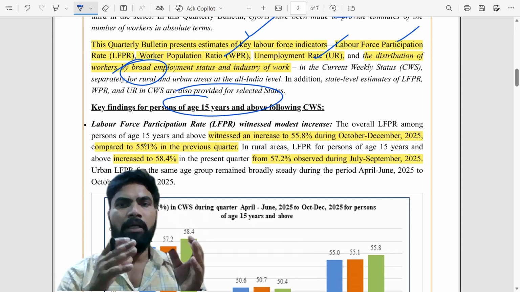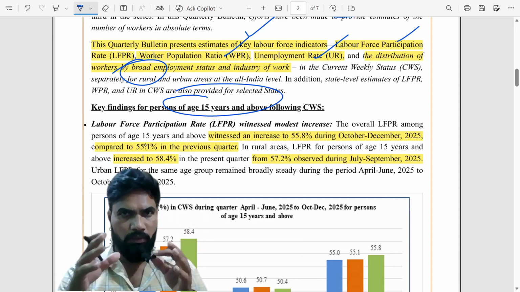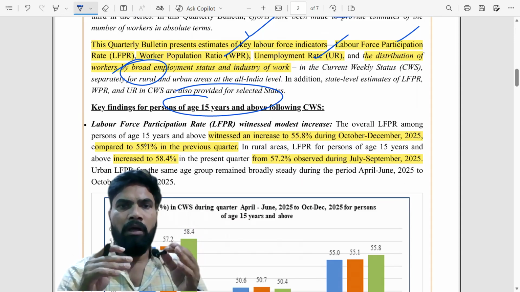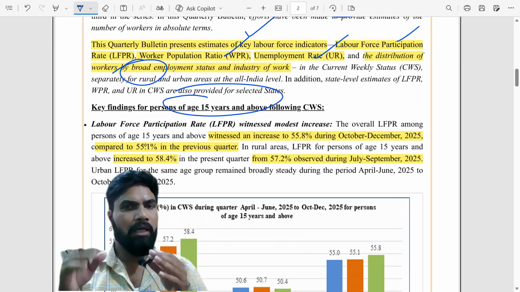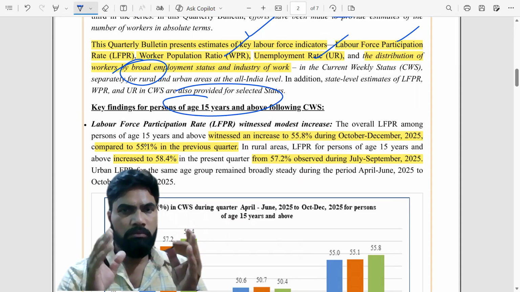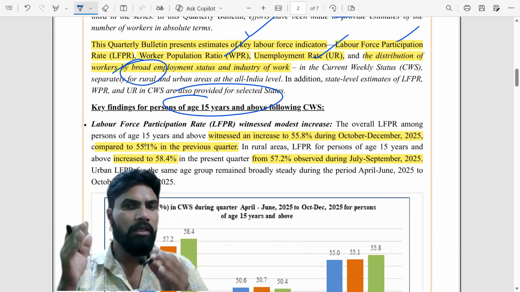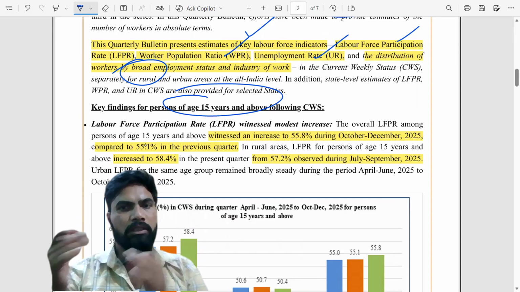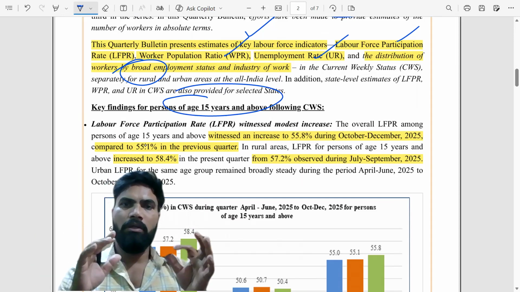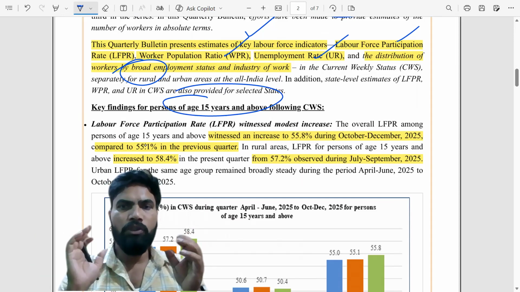Particularly, we are observing the data for three quarters: April, May, June is the first quarter in this financial year; then July, August, September, the second quarter; then October till December, the third quarter. These fundamental things, try to remember.